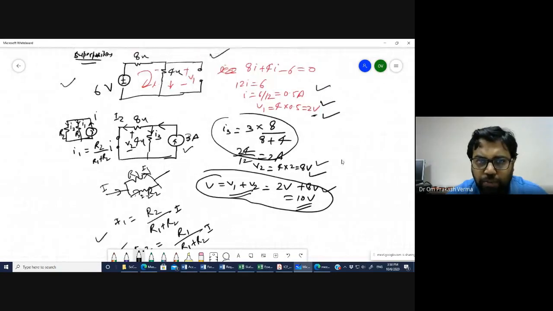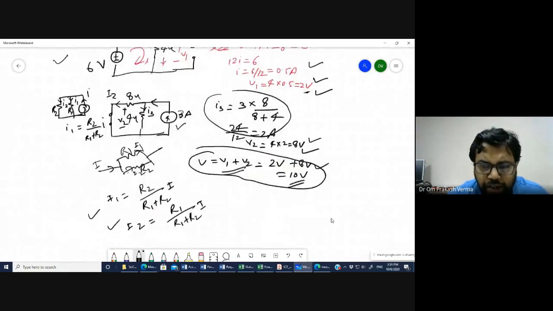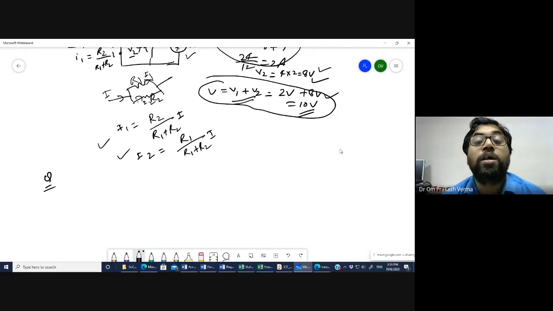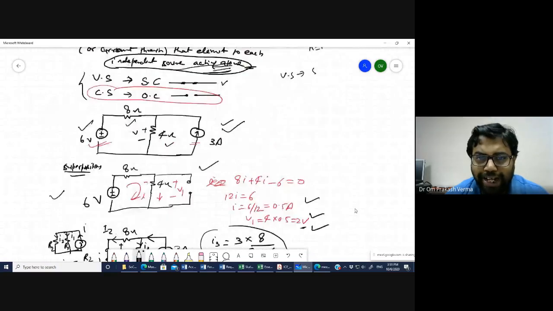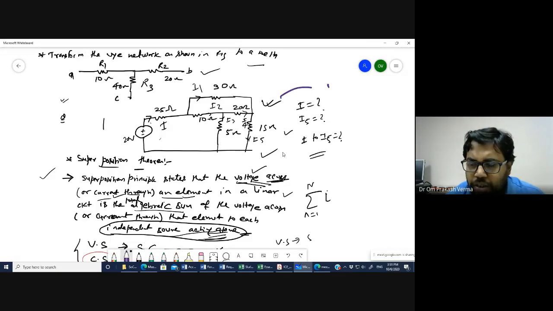First of all, for the demonstration purpose, just simulate this question on the PSpice, and then I will give the next problem. You have to simulate, and you have to manually calculate the voltage across any branch using the superposition theorem. Start with question number one, and you have only 5 minutes to solve it. Meanwhile, Himanshu and Smita will simulate it on the PSpice for the demonstration purpose.